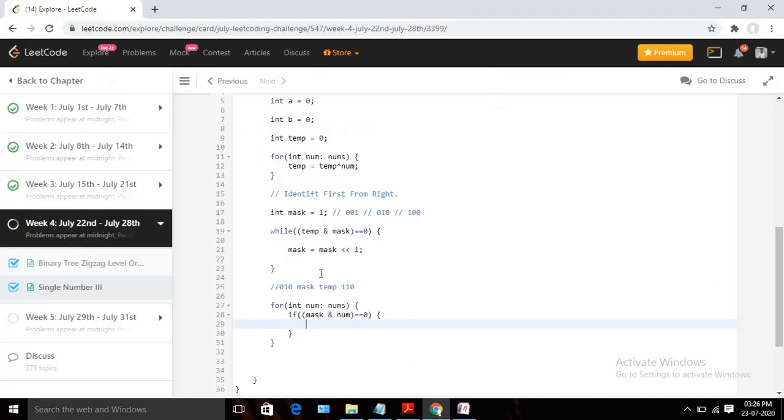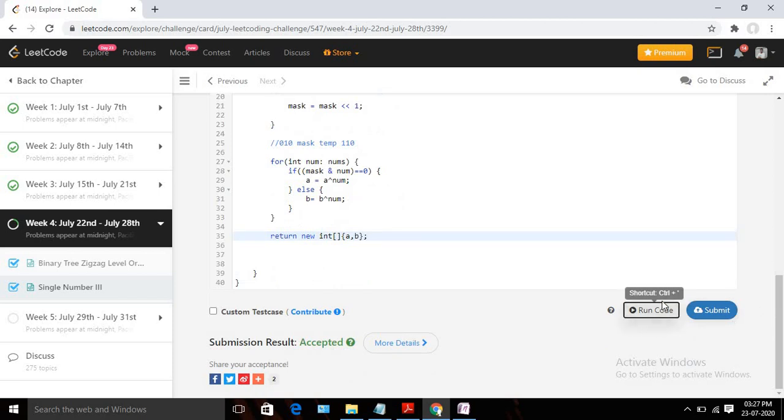That number can be my A, so I will do A XOR num. Else I will consider that as number B, so B XOR num. Once we are done with this, we are going to return one new integer array, and the array will contain A, B.